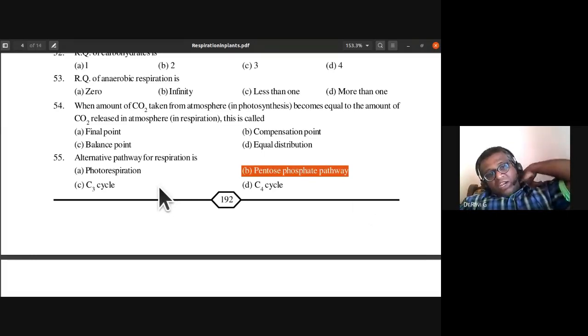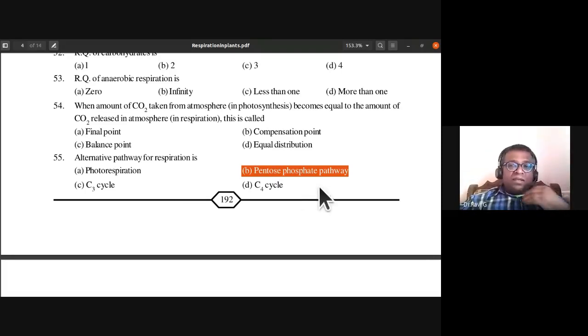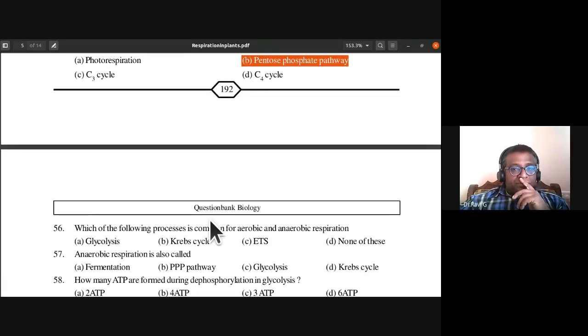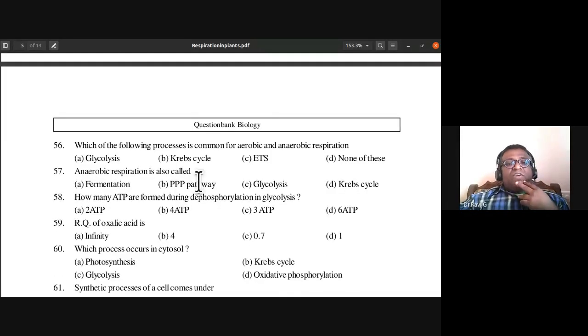So the alternative pathway for respiration is pentose phosphate pathway. Which of the following processes is common for aerobic and anaerobic respiration? Glycolysis is common for both aerobic and anaerobic respiration. 56th, A is the answer.